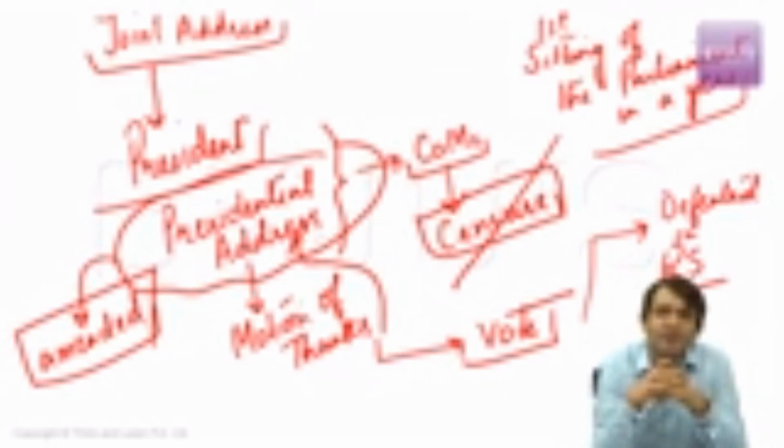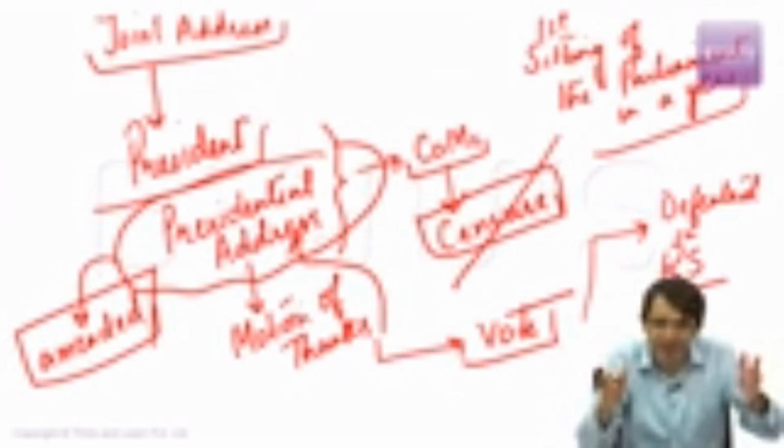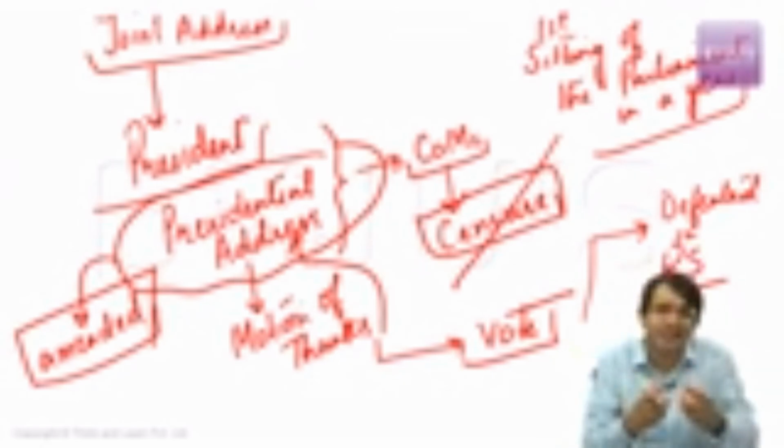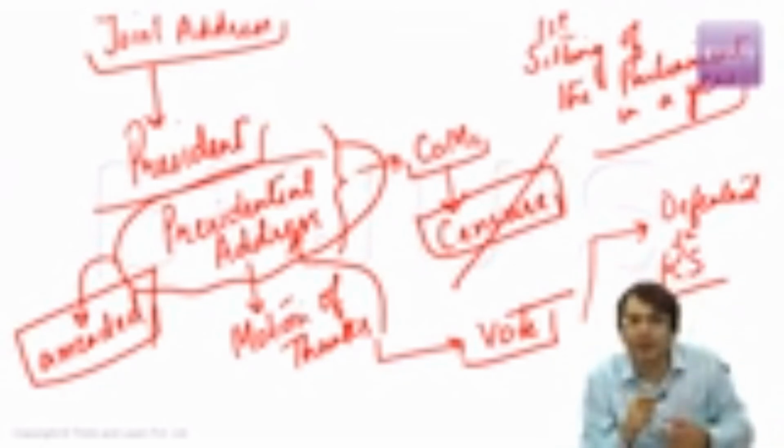That means last year, when the President of India, Pranab Mukherjee, addressed joint session of Indian Parliament, Lok Sabha as well as Rajya Sabha, in the first sitting of the budget session, he talked about various policies of the government of India. He talked about various adventures of the government of India. He talked about various opportunities that the government is going to give to the youth of this country. At the same time, in Rajya Sabha, this presidential address was amended.